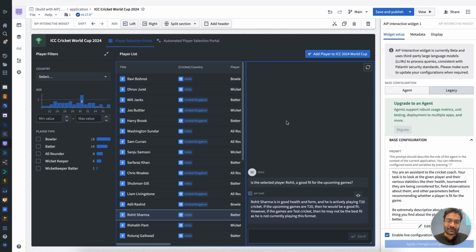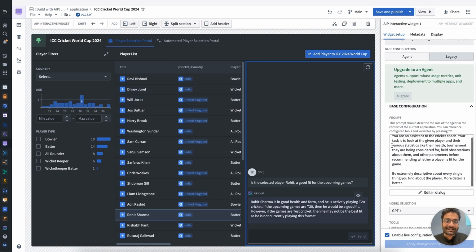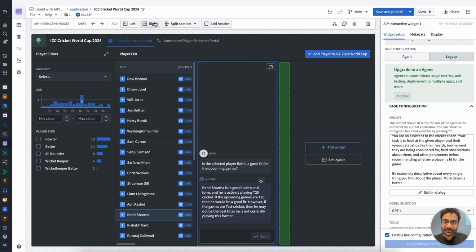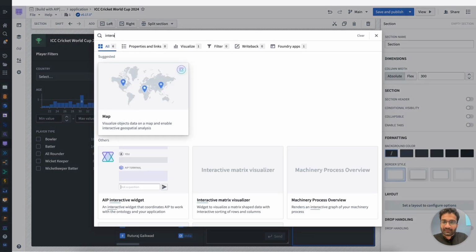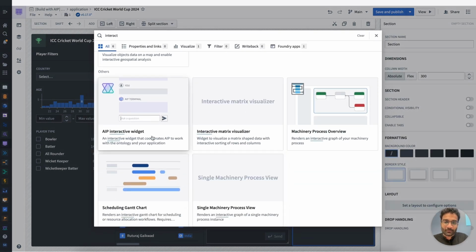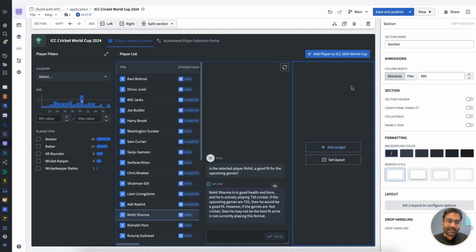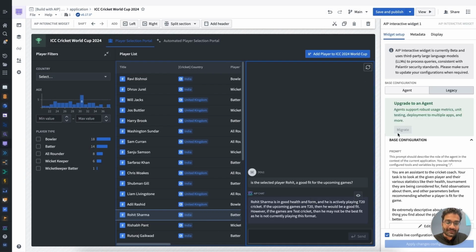Another interesting thing I was trying was creating one of the interactive widgets. In this case, I used the AIP interactive widget that allows me to create a ChatGPT-style place where I can ask questions about context that is stored within the ontology or that's selected in any one of the widgets on the screen.